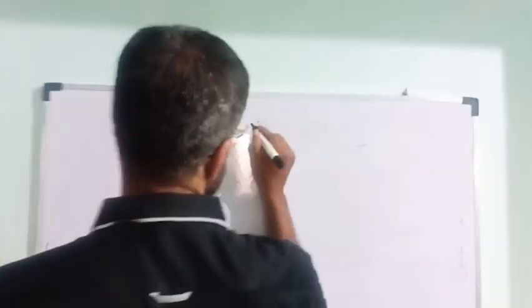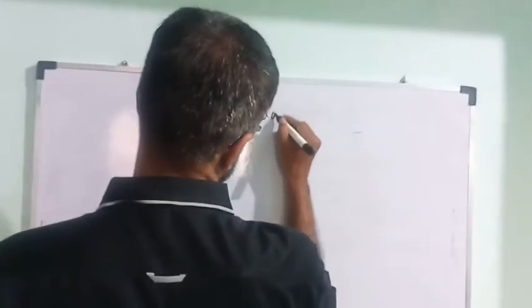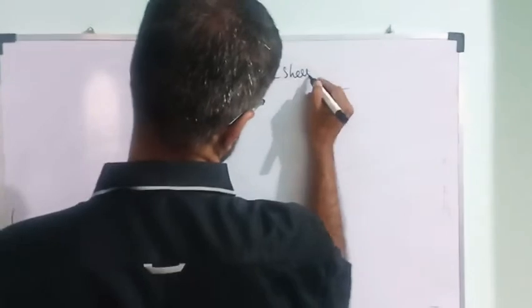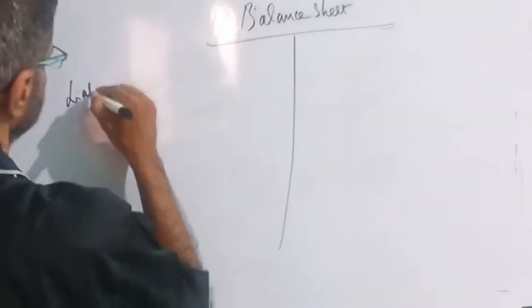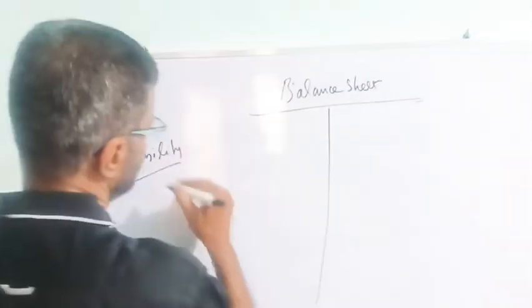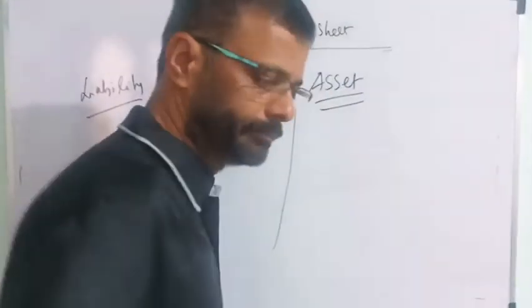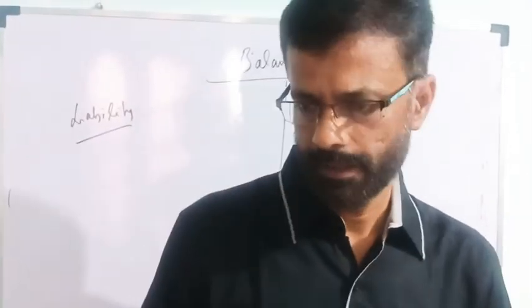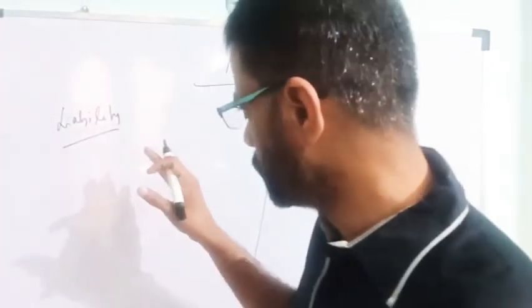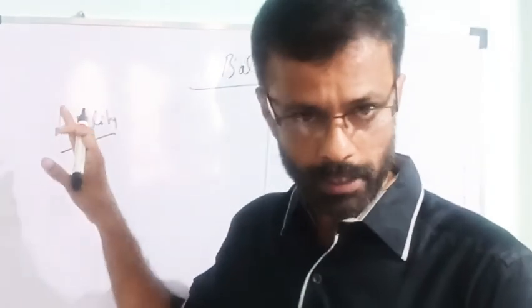The balance sheet is nothing but a statement, with liabilities on the left side and assets on the right side. So finally we prepare the balance sheet. Which items appear on the liability side?